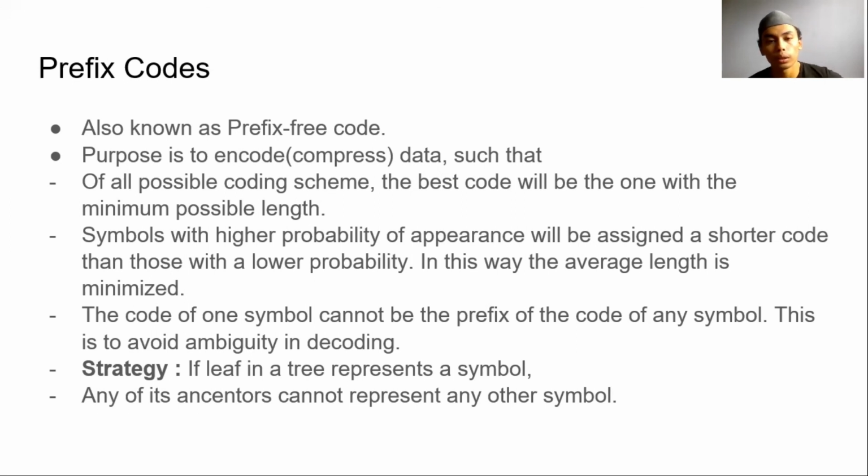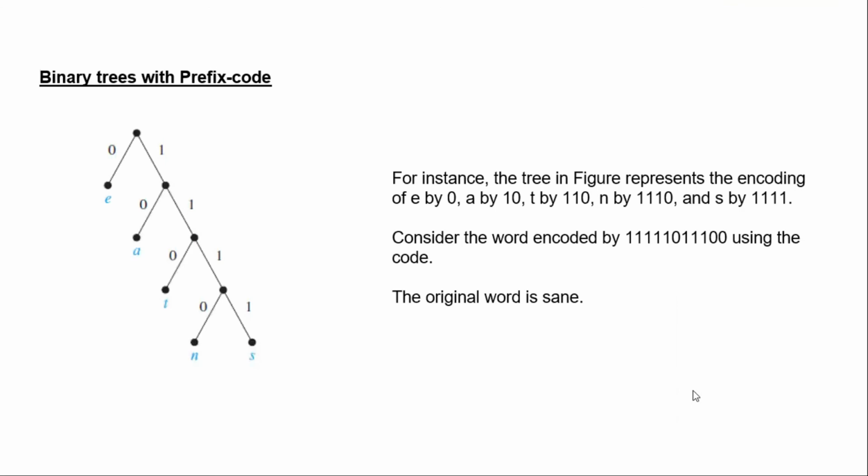The code of one symbol cannot be the prefix of the code of any other symbol. This is to avoid ambiguity in decoding. So if we imagine a leaf in a tree represents a symbol, any of its ancestors cannot represent any other symbol. So this is a figure for binary trees with prefix code.